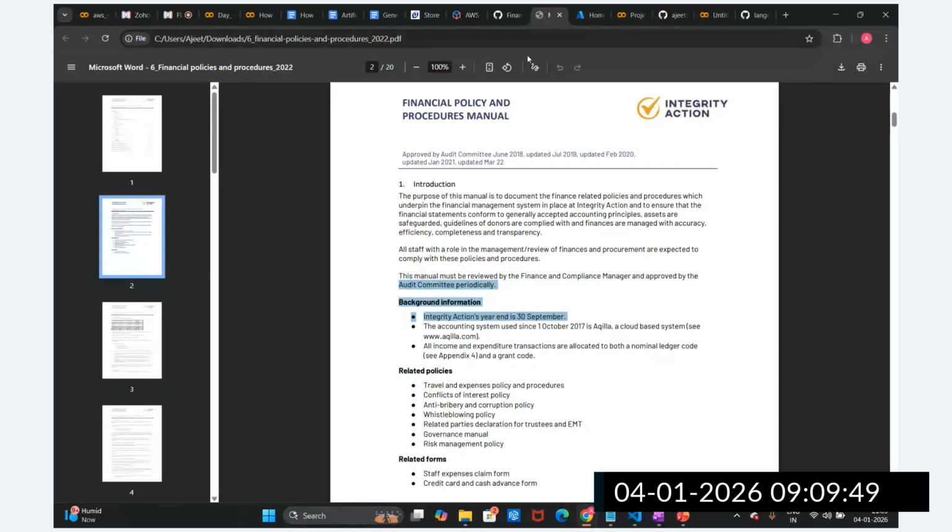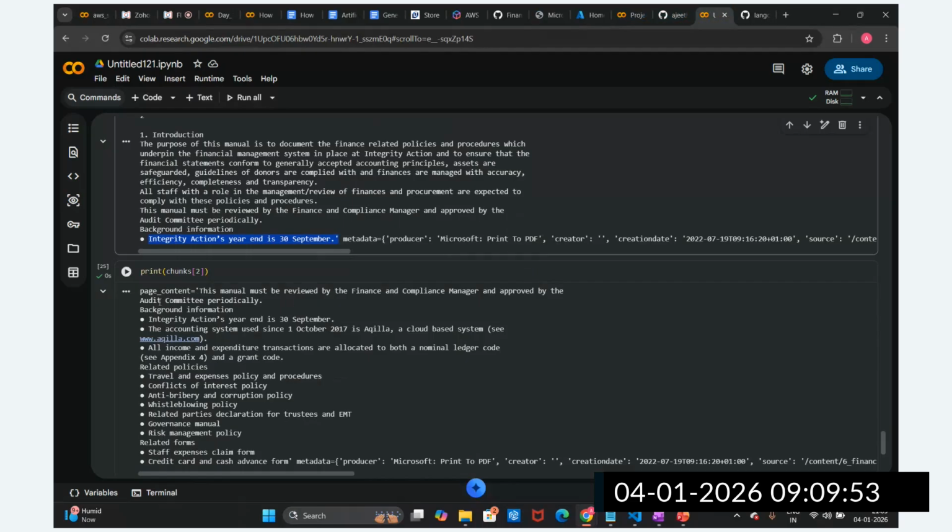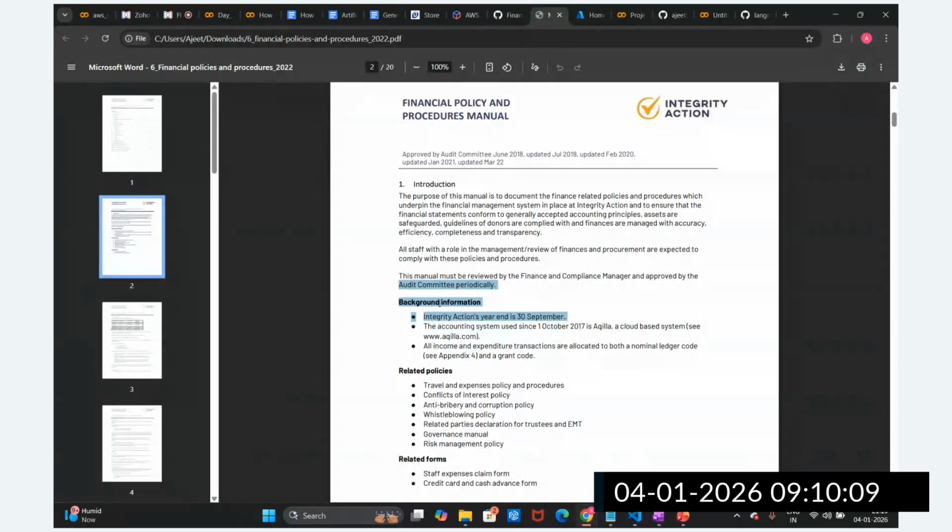Now you can see here, this chunk two is starting from which part? The audit committee periodically, background information, integrity action, and 30 September. This extra information, the overlap information, is getting there. It should actually start from this point, but we have provided the overlap information. That is the benefit, guys.